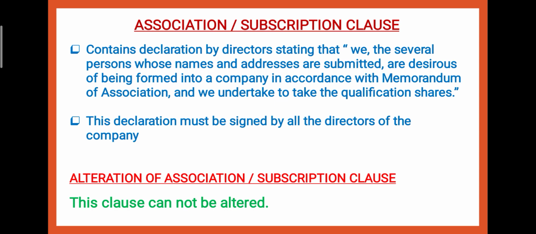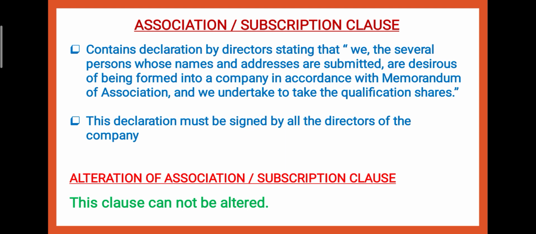So next we have the association or subscription clause. It contains the declaration by the directors. The directors of the company will declare that we, the several persons whose names and addresses are submitted here, are desirous of being formed into a company in accordance with the memorandum of association, and are ready to undertake the qualification shares.